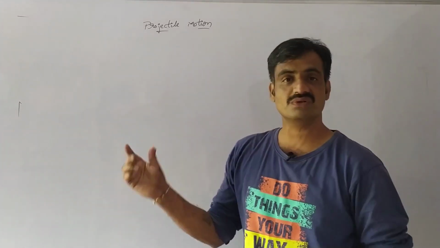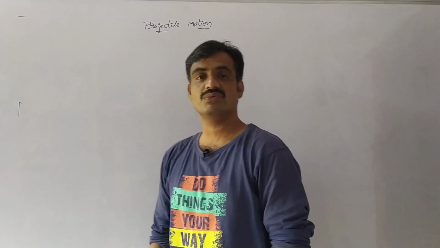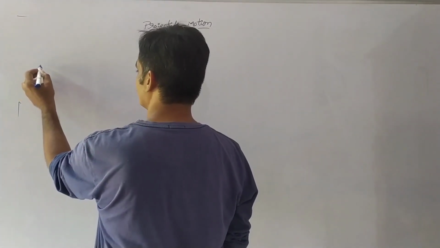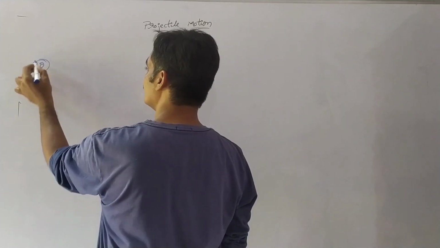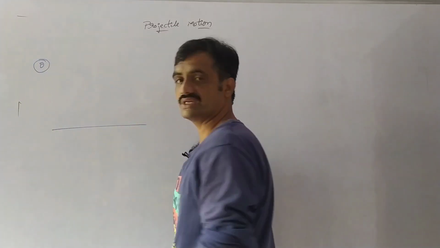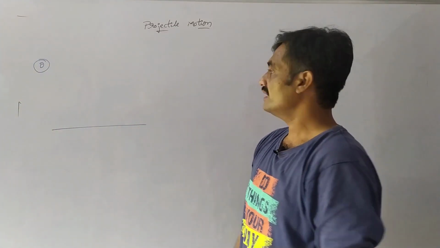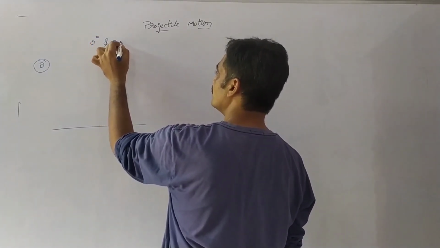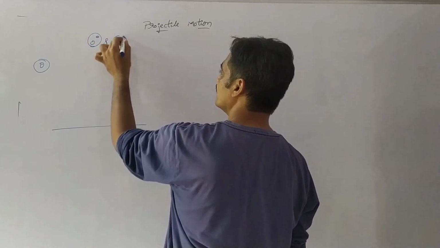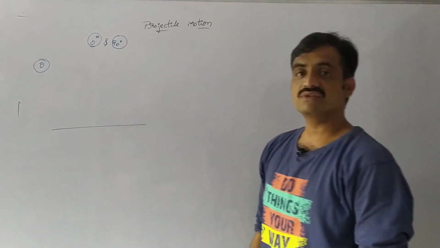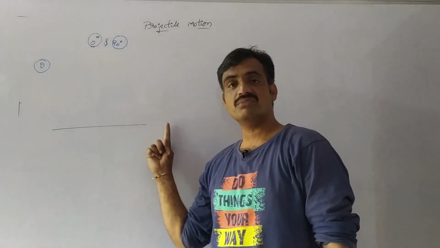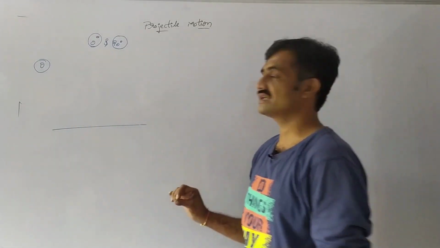So what is projectile motion? If any body is projected at an angle theta with respect to the horizontal, other than 0 or 90 degrees, then the path followed by the body represents a projectile motion.